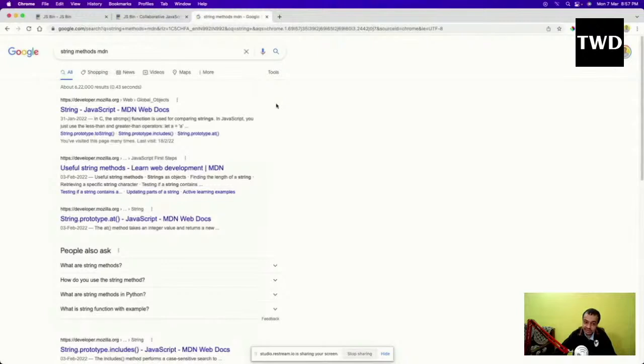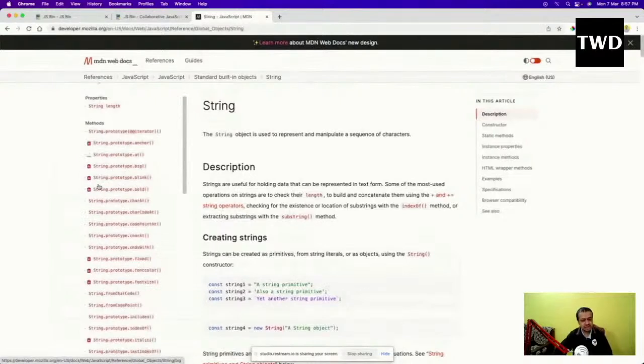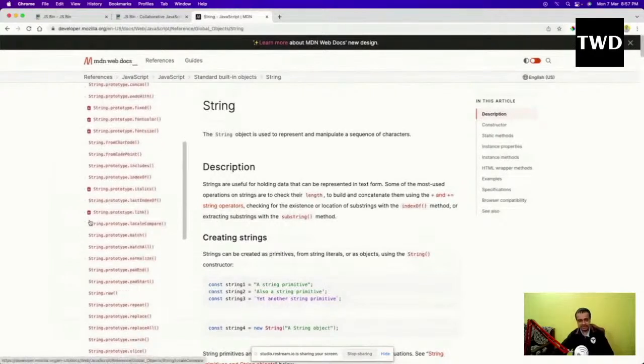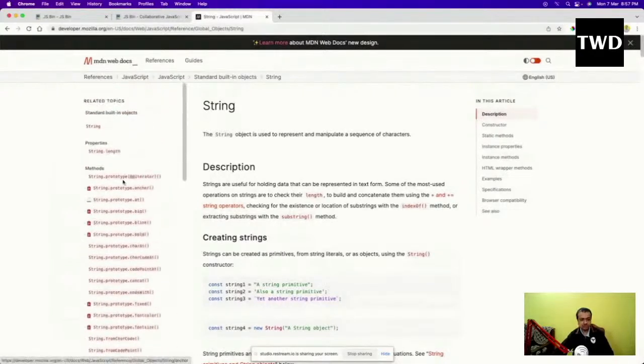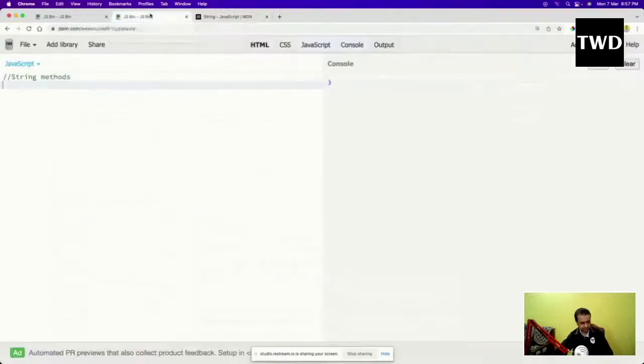So what is this MDN? MDN stands for Mozilla Developer Network. It is much better than W3Schools or whatever. You'll get all the string methods here. Some of them you're seeing marked as deleted. So you can come and see all the string methods from here and take a note. String methods are the methods which are by default in JavaScript, meaning they are included in JavaScript.